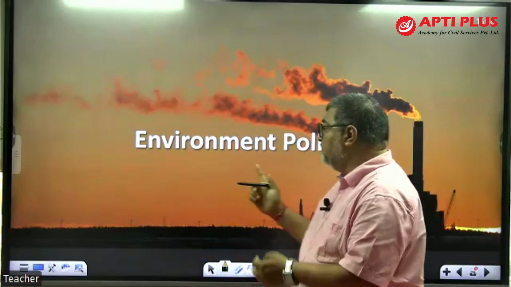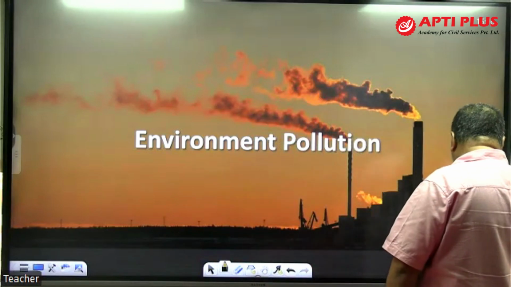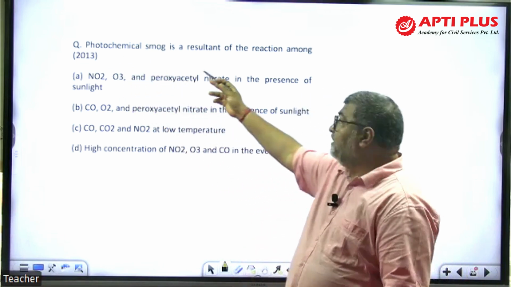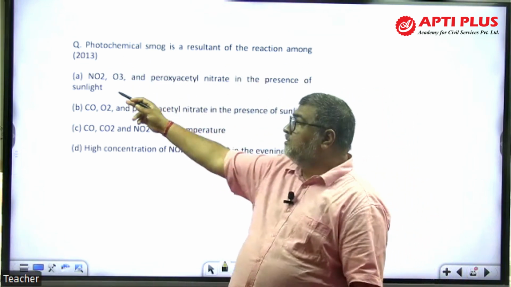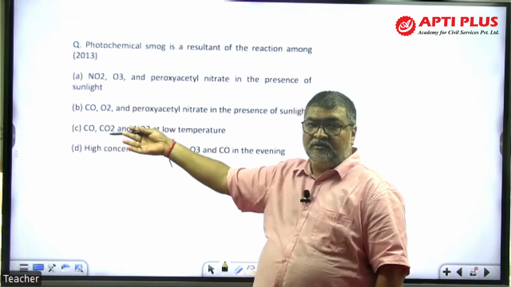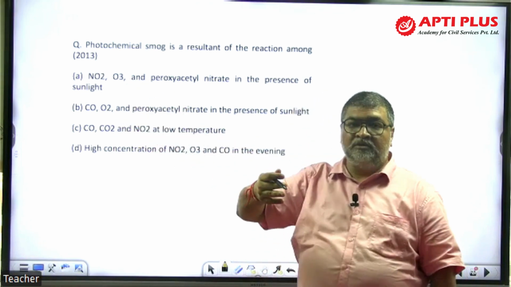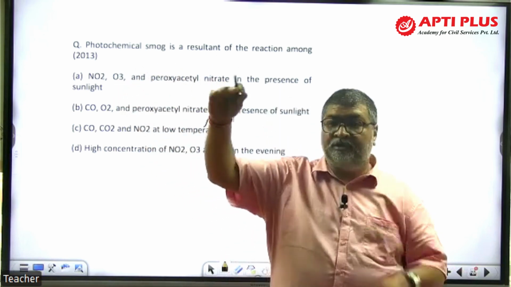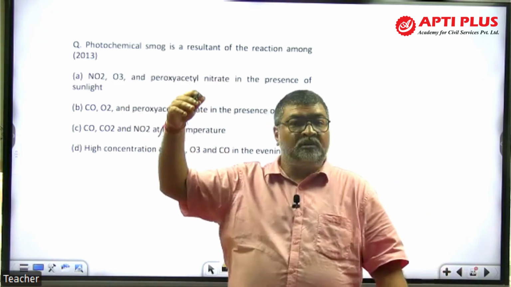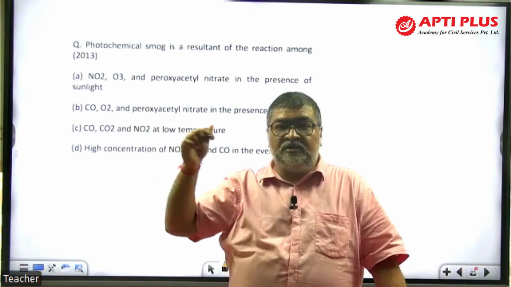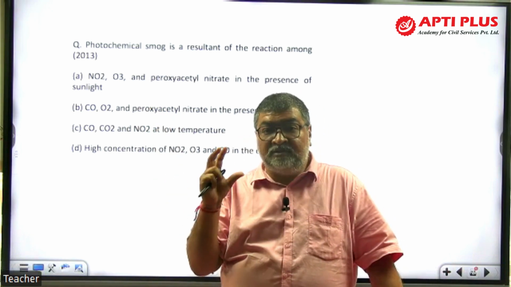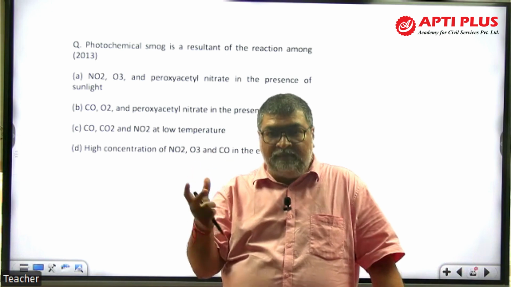So you can see here in water pollution, this few sample questions. Look at here. Photochemical smog, right, is a resultant of reaction among, a direct question. What does it form there? What is called summer smog. One is winter smog in Delhi. There it is because of burning of stubble and all, vehicular pollution, construction, dust particles, industries, power plants, whatever. That is what happens in winter, that climate condition.